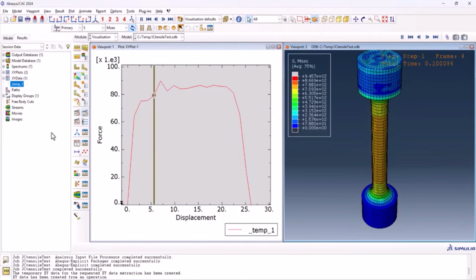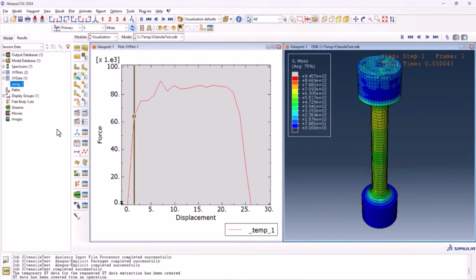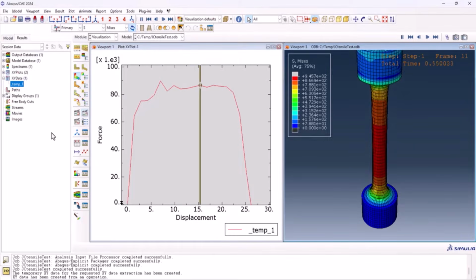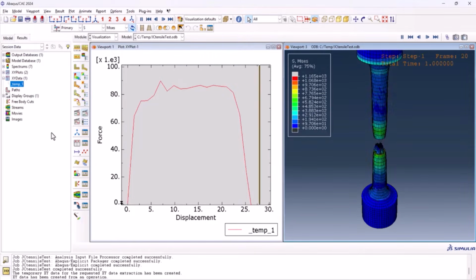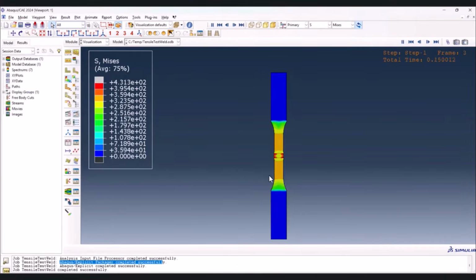After that, we move into the heavy hitters, a Johnson-Cook tensile test using a cylindrical specimen, perfect for high strain rate and large plastic deformation problems. And finally, we'll finish strong with a welding tensile test, where you'll see how the welded zone responds under tension compared to the base metal.